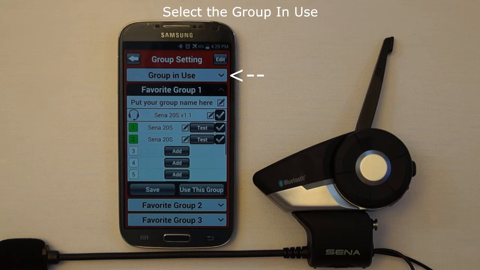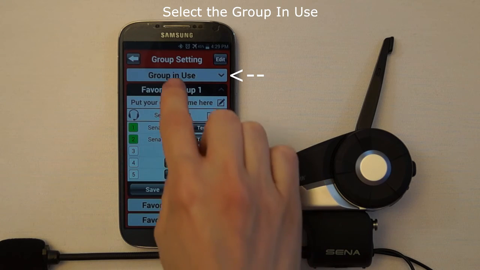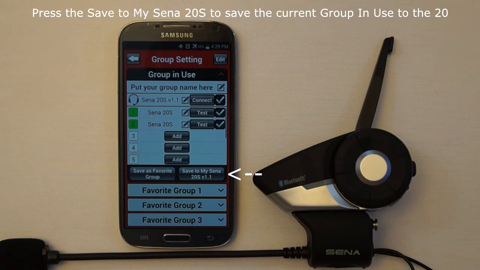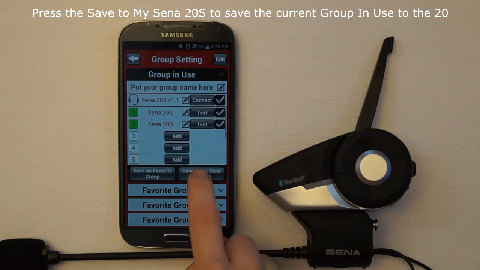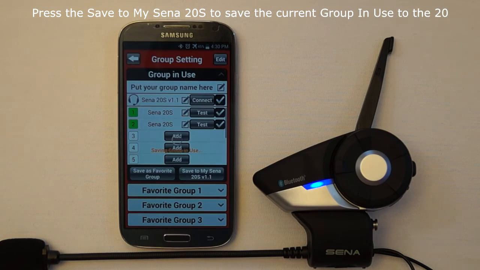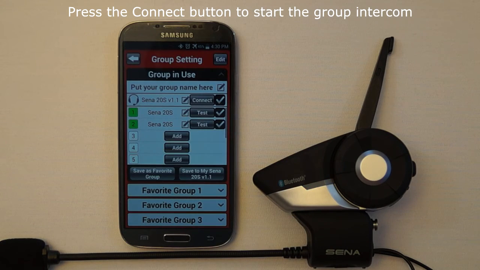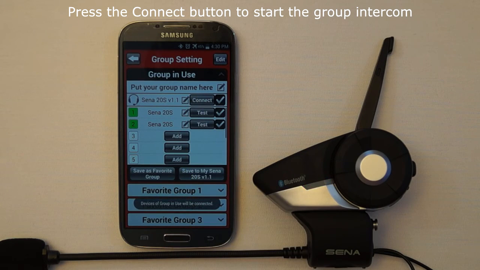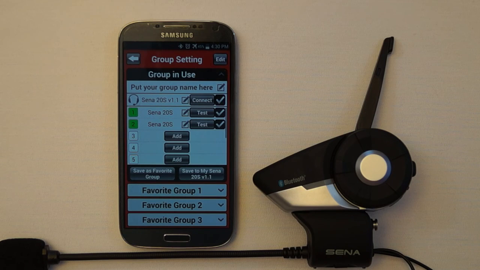Select the Group in Use drop-down menu. Press the Save to My Sena 20S. Select Yes when prompted. And press the Connect button. This needs to be done each time you want to switch between your favorite groups.